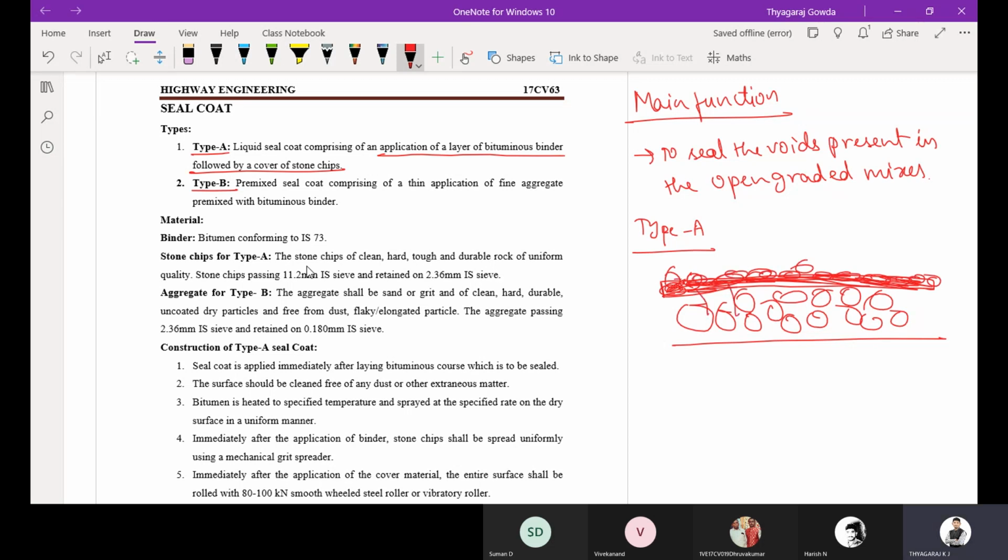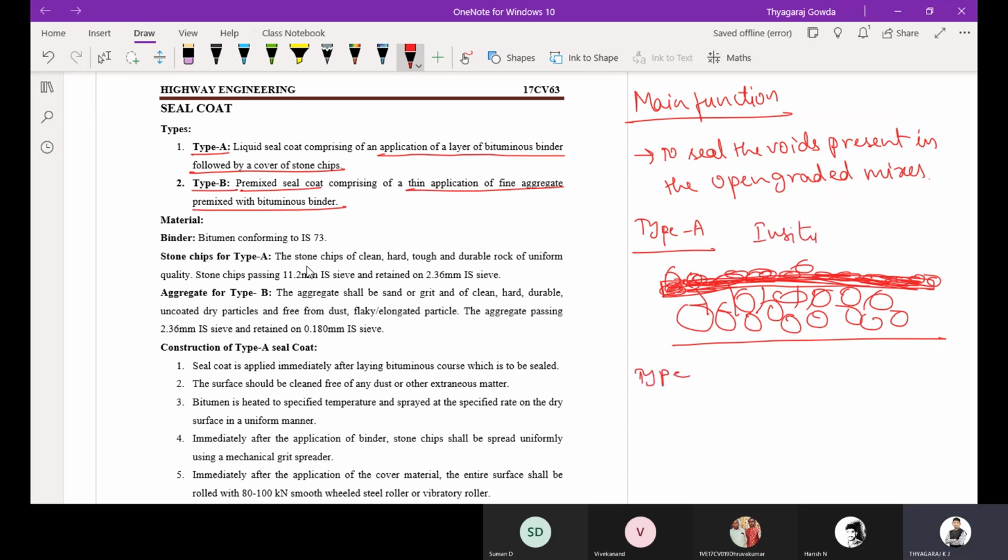The bitumen seals the voids. The stone chips lock the aggregate. Okay, this is type A: the bitumen binder is spread, and above that you add the stone chips. Type B is a premixed seal coat comprising a thin application of fine aggregates premixed with binder. So premixed, this is in situ.